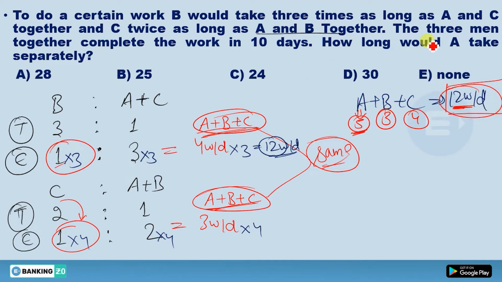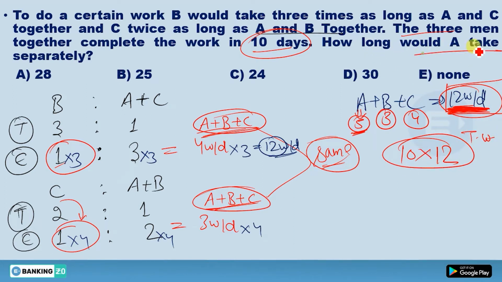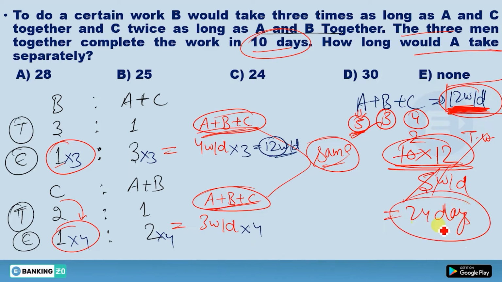Okay, now see again, the three men together complete the work in 10 days. So these three men can do the total work in 10 days. In one day they can do this 12 work per day. So in 10 days how much work will they do? So you will see this one is the total work actually, and you have to find how long A would take separately. So divided by the efficiency of A, what would be the efficiency of A? This 5 work per day. So work would cancel out by work, 5 would cancel out this 2, 12 into 2, you're going to get 24 days. So 24 days should be the answer of this question.